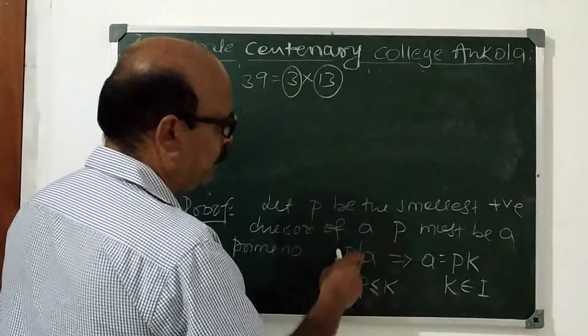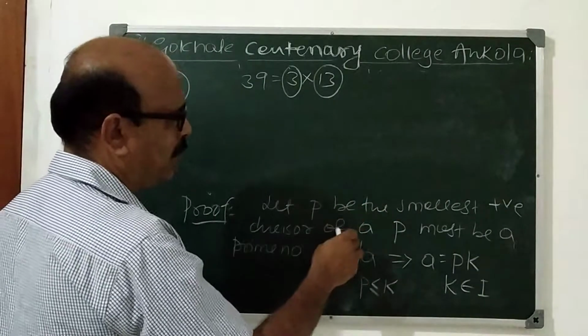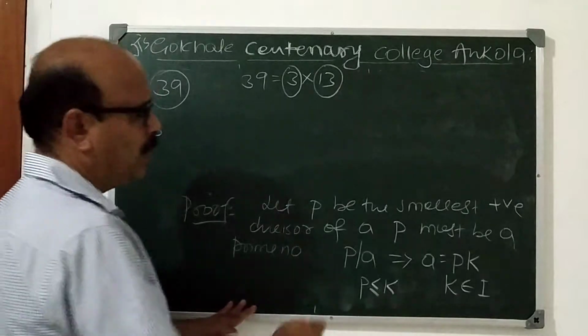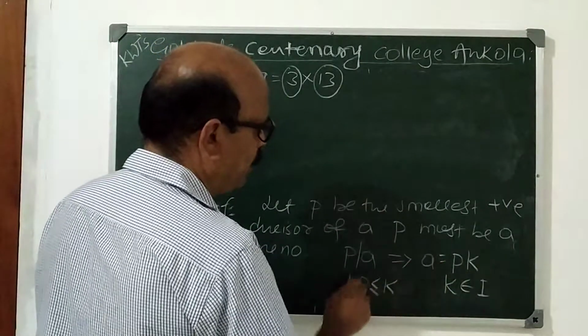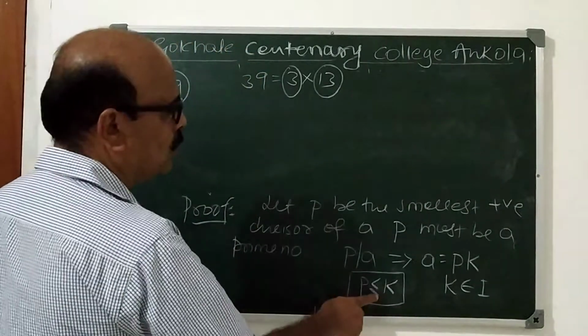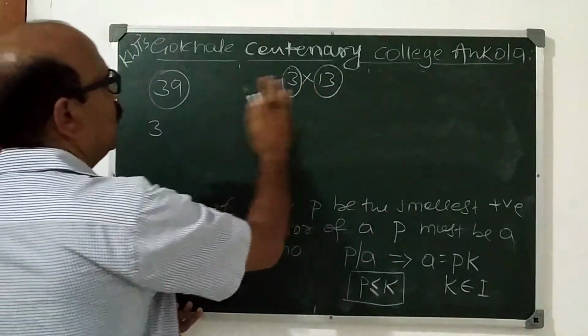I repeat again. P is the smallest positive divisor of A. Then P must be a prime number, because of the previous result. P divides A implies A is equal to P into K. In this case, P is less than or equal to K, because P is the smallest positive divisor.